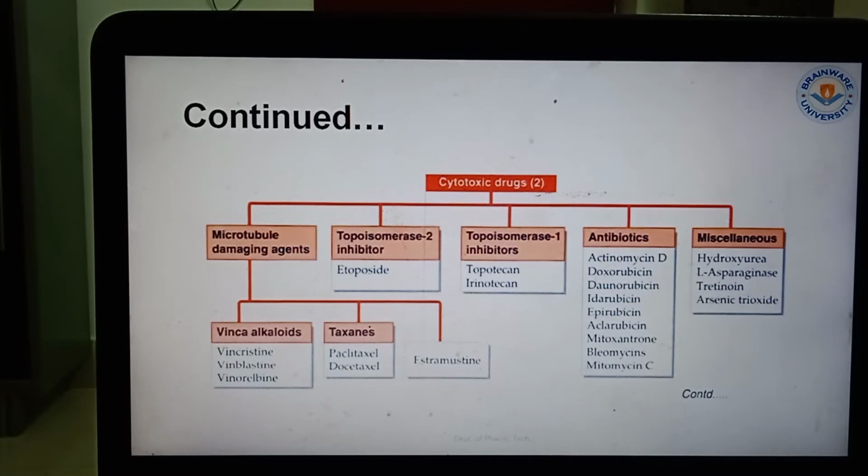So natural examples: vinca alkaloids, taxanes, estramustine. Topoisomerase 2 inhibitors: these are the different enzymes which are responsible for DNA replication. So topoisomerase 2 inhibitors, topoisomerase 1 inhibitors, like topotecan, irinotecan. These are the antibiotics: actinomycin D, doxorubicin, daunorubicin. Like these are the important bleomycin, mitomycin C. These are the important classes of antibiotics. Next, coming to the miscellaneous, which do not come under any classification: hydroxyurea, L-asparaginase. Next, arsenic trioxide. These are the different drugs coming under the miscellaneous category.